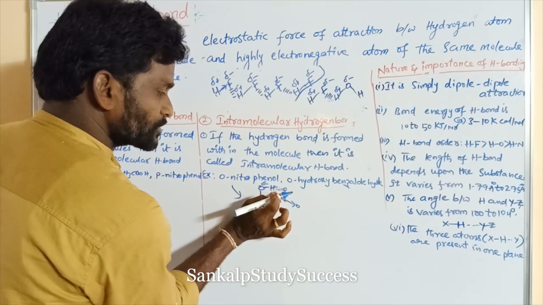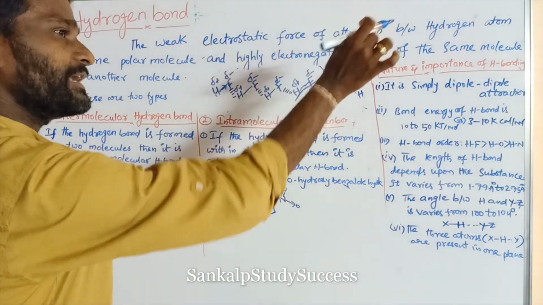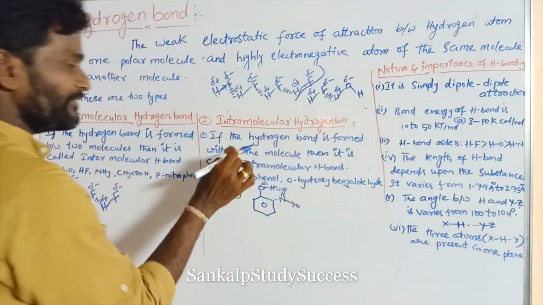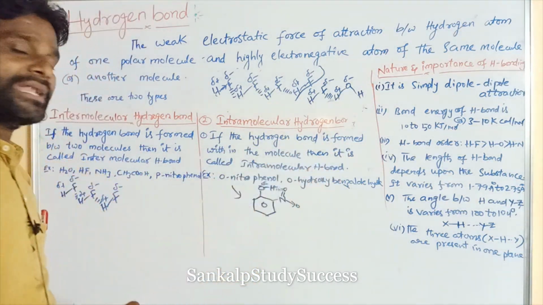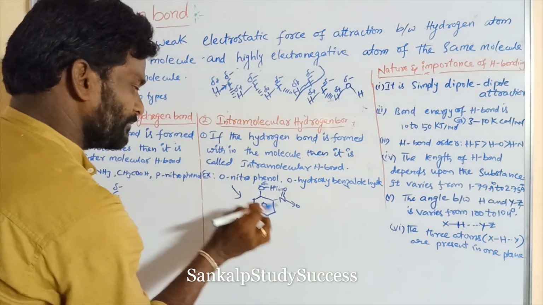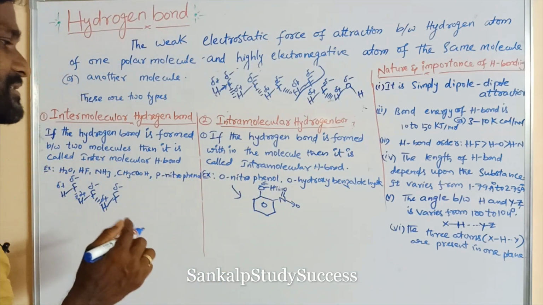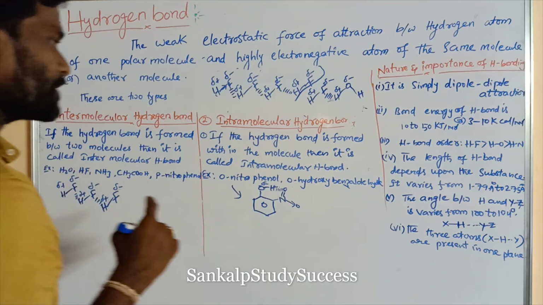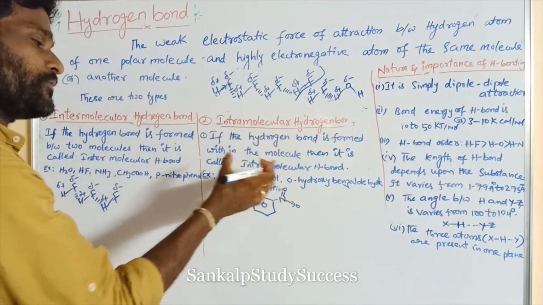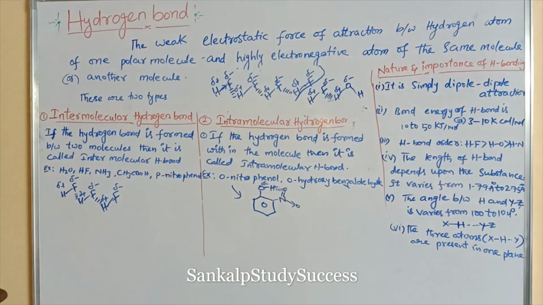If the hydrogen bond is formed within the same molecule, then it is called intramolecular hydrogen bond. So if the hydrogen bond is present in a single molecule, that is called intramolecular hydrogen bond, right? Intramolecular hydrogen bond mostly occurs in ortho substituted compounds, right?